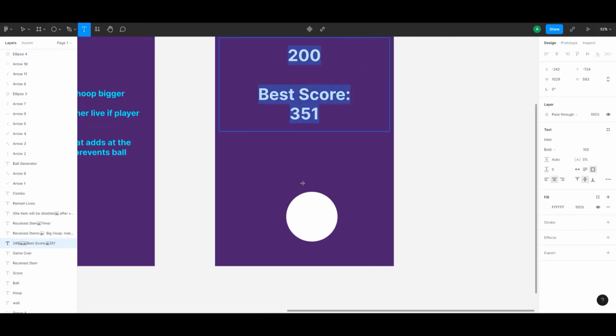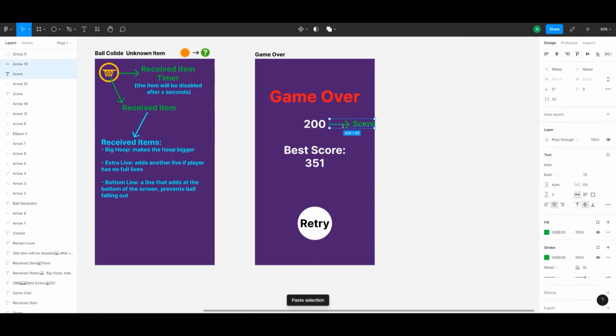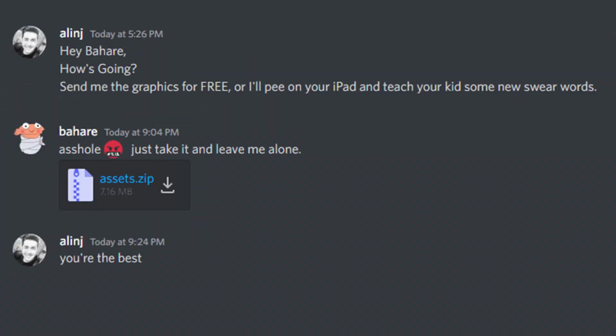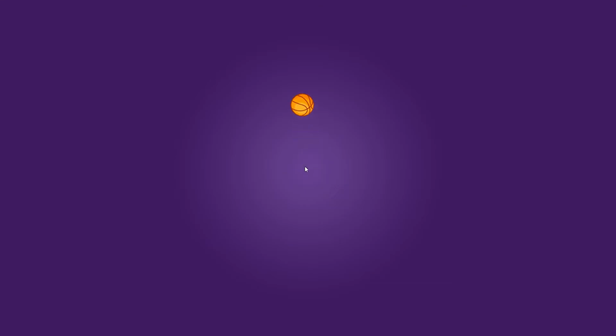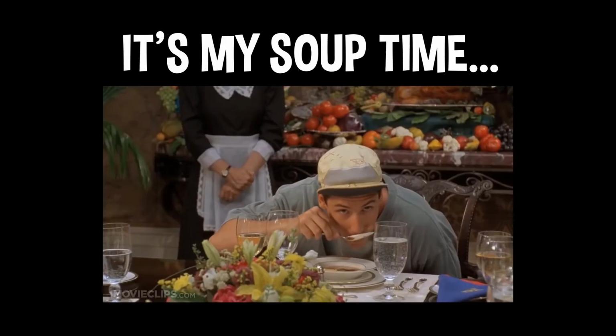After I got the theme, I started working on game design in Figma. Then I gently asked my friend to do the graphic design of the game. After that, I opened the project and added the background and the basketball ball. Then I worked on the physics of the ball to make it jump better.